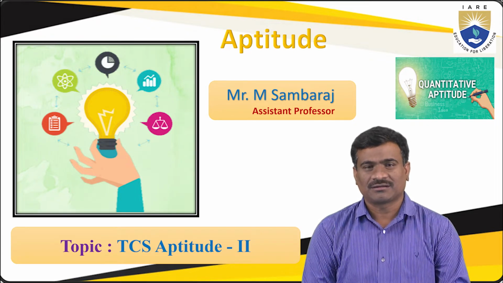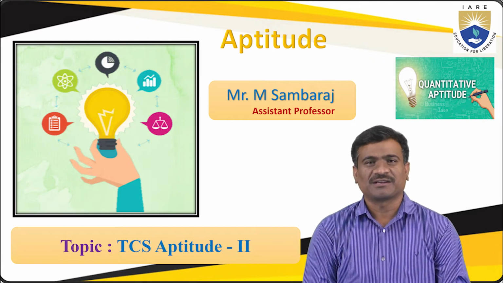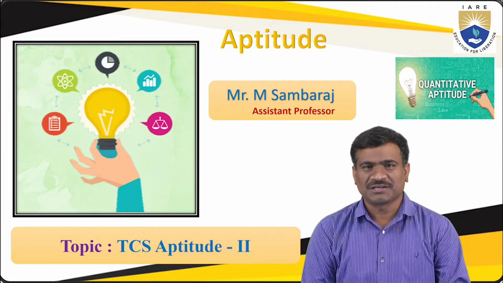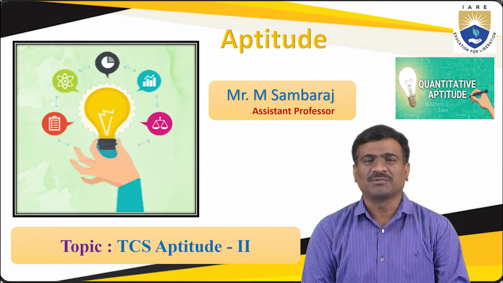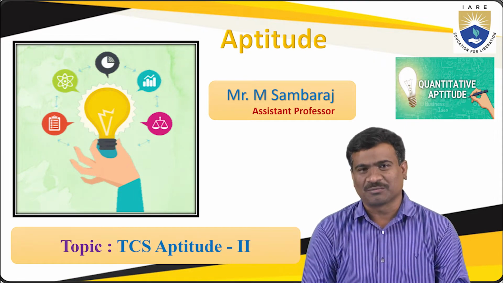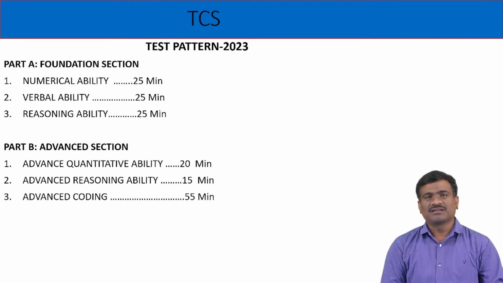Today's topic: the TCS test pattern. Section A is Quantitative Ability or Numerical Ability. Section B is the Reasoning part. Section C is the Verbal part. Sections A and B belong to aptitude.